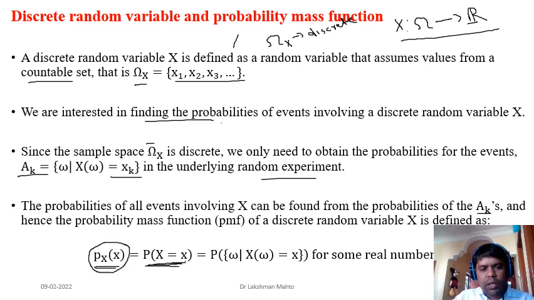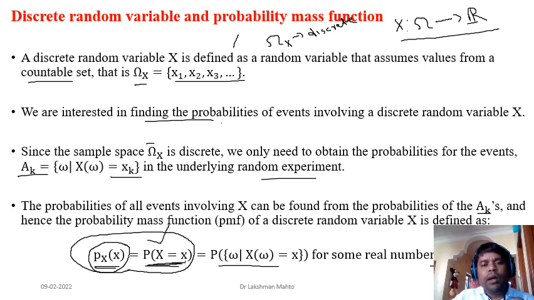So this is where a specific value of this probability mass function is defined. For any real number x, you can define it this way. So this function we are calling it... just focus on this part only for the definition perspective. So this is the definition of probability mass function.